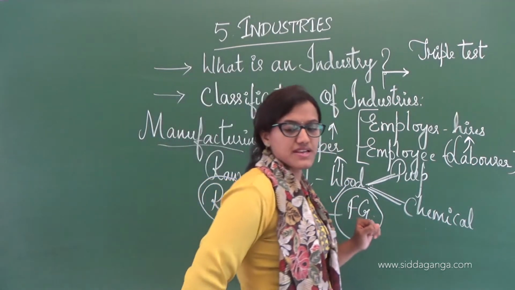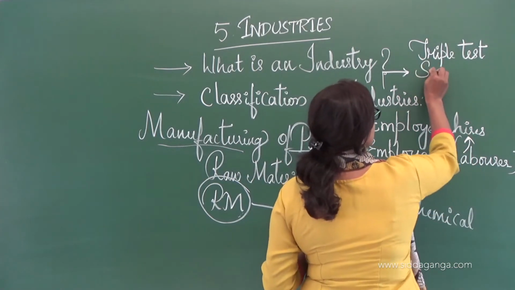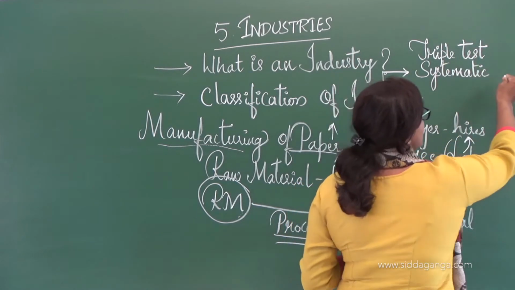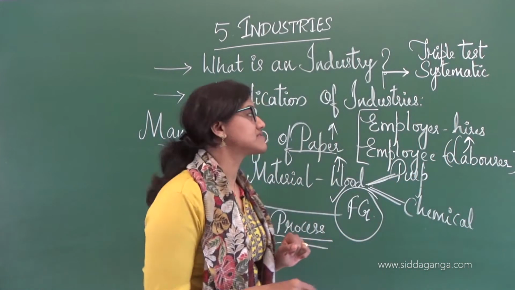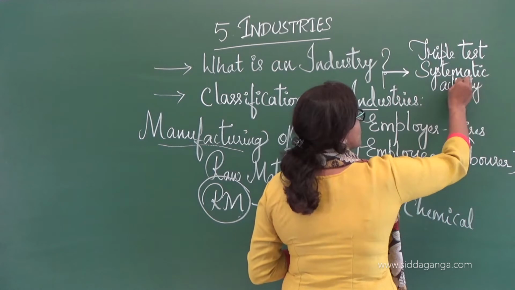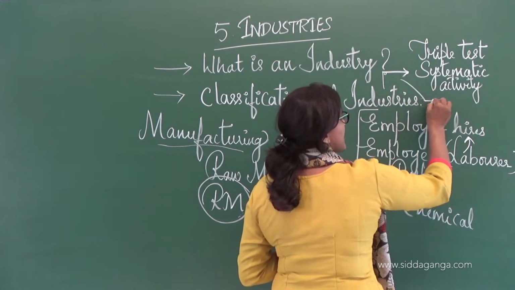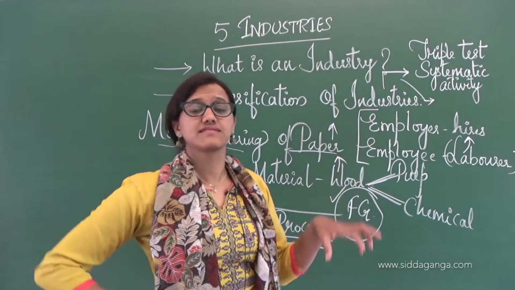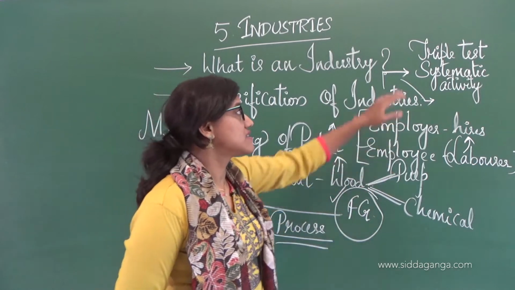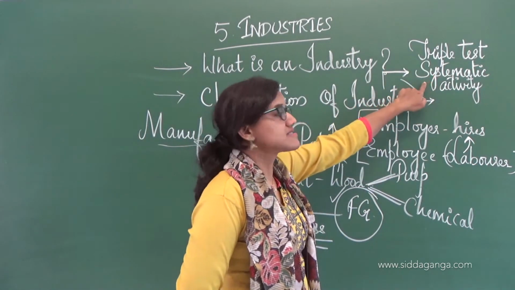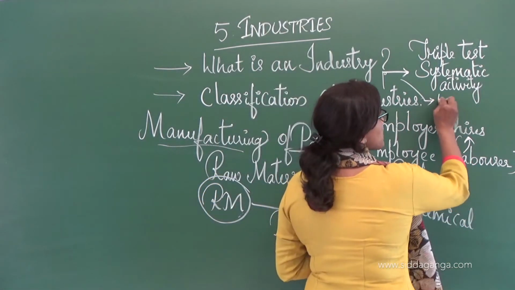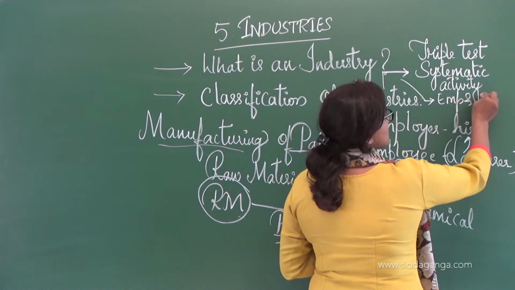When it comes to the triple test, there are three things which an industry has to satisfy. The very first thing is that there has to be some systematic activity, carried out by the people there. The triple test says that if you want to call any working place an industry, then it has to satisfy the triple test. That is, a systematic activity has to be carried out. The second one is that there has to be an employer and employee relationship.